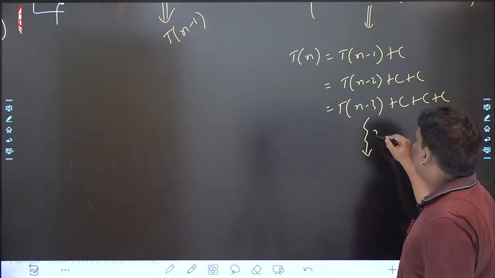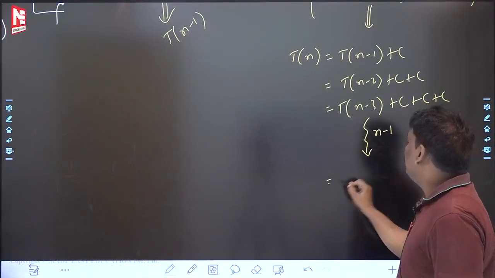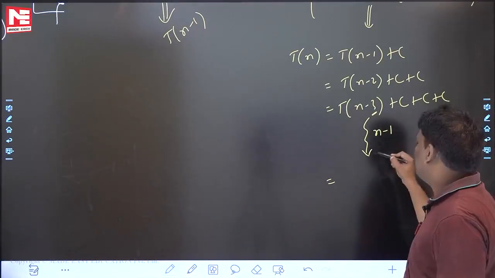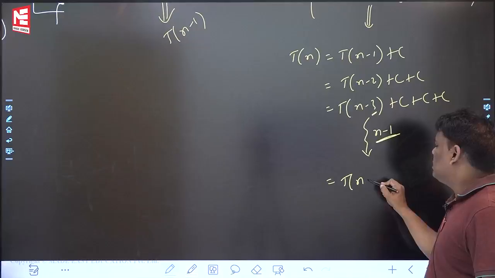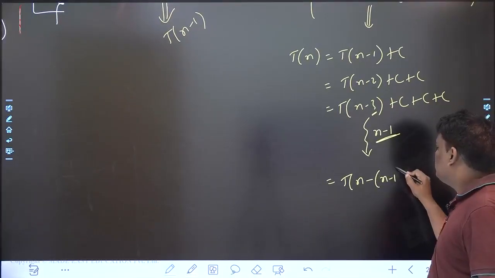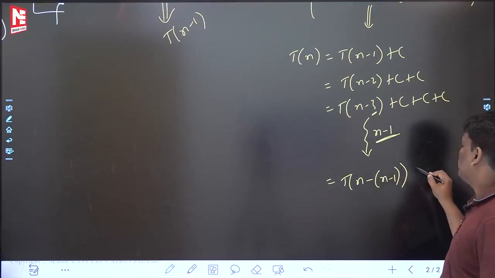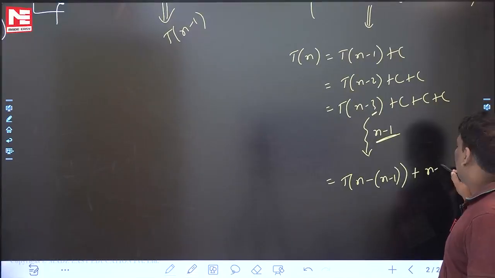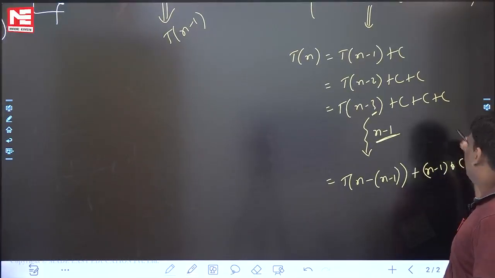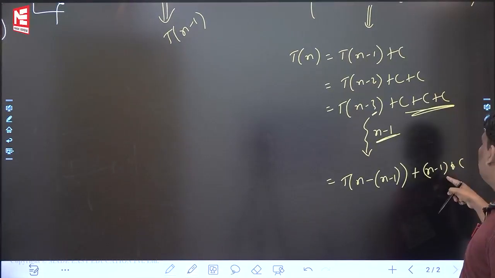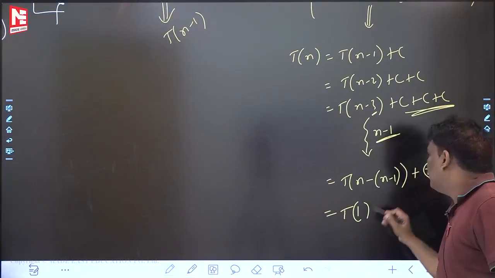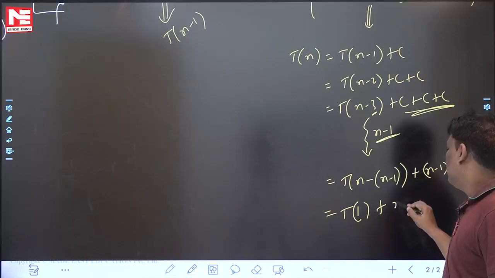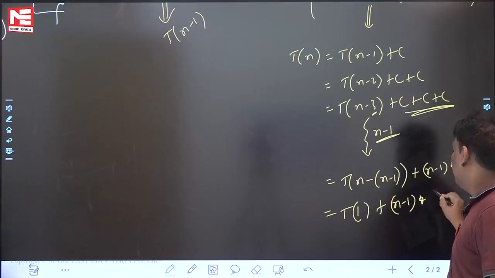If you do n minus 1 times, what will happen? 3 times I got 3 c's. N minus 1, n minus 1. If you want, you can write k also, no problem. T n minus 1: 3 times means 3k, n minus 1 means n minus 1. Plus, what is the answer? N minus 1 into c. 3 times means 3c, n minus 1 times means n minus 1 into c. Which will go to what answer? T of 1, n cancels 1, plus n minus 1 into c.